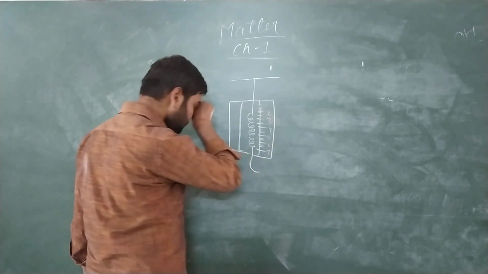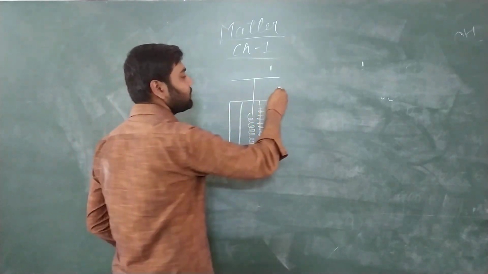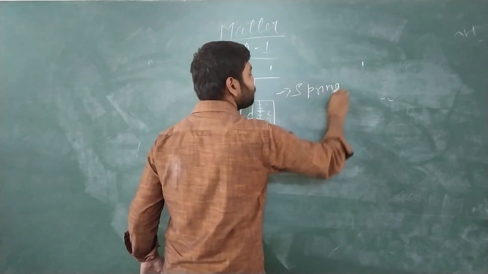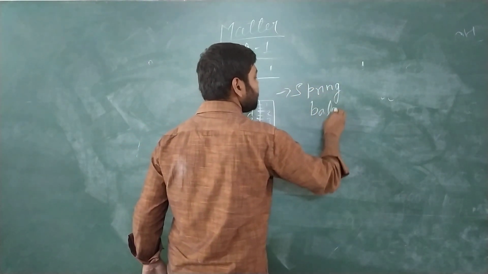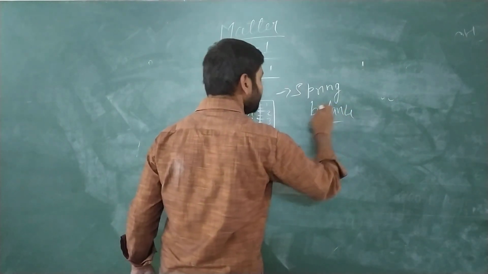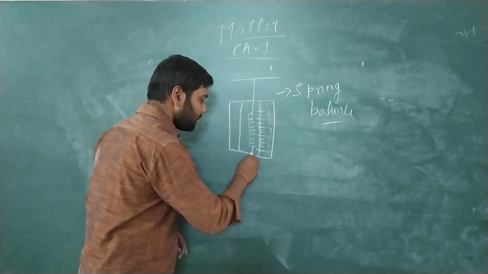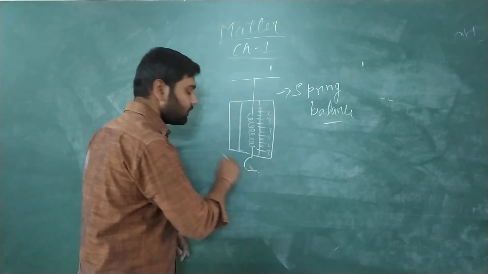This is known as a spring balance. It is used to measure weight, and this is the hook of the spring balance.